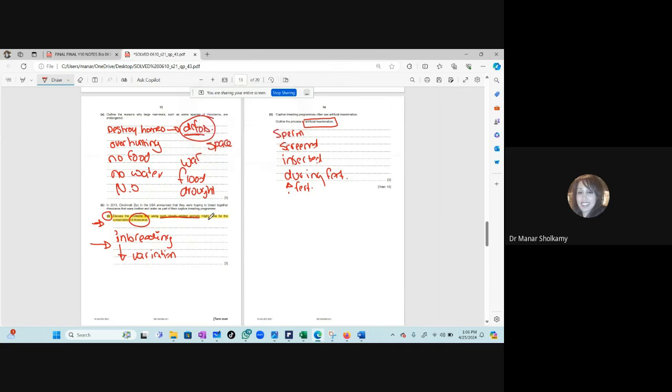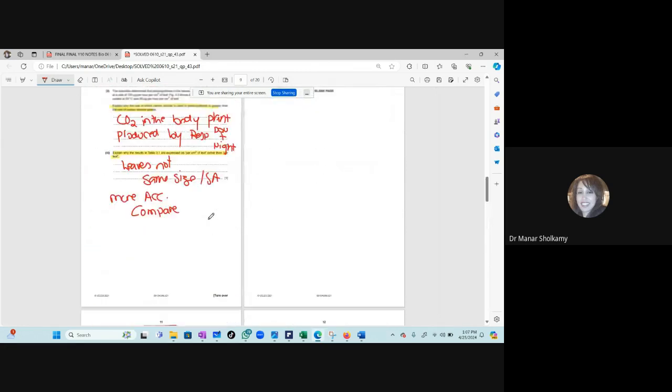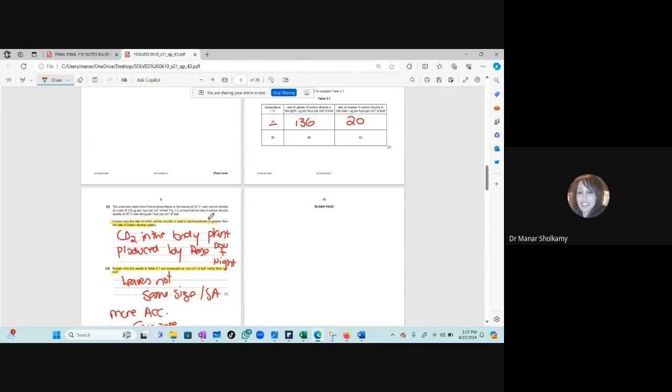Please study ecology. Please do not ignore ecology. Ecology is found in every single exam, every single variant, with at least 2 essay questions. So at least it's out of 8 marks or 6 marks, 3, 3, 4, 4. Ecology is very, very important. Maybe it's the most important lesson. And it's easy because you only memorize it.